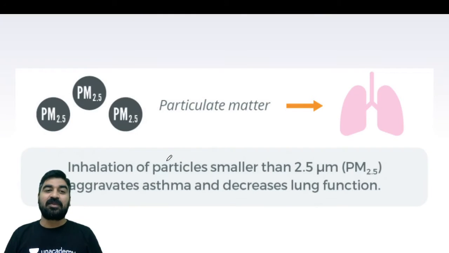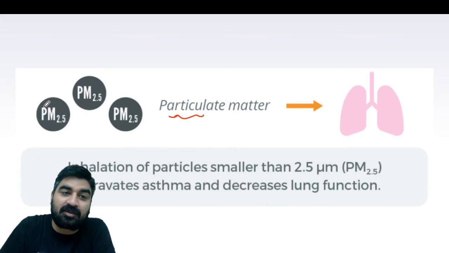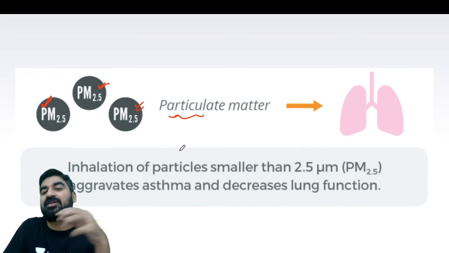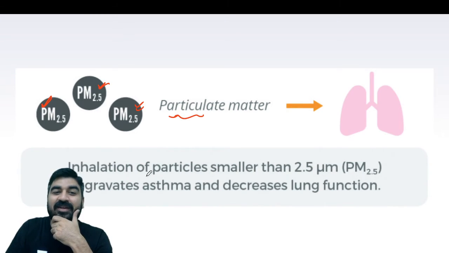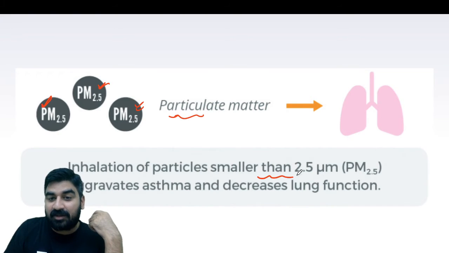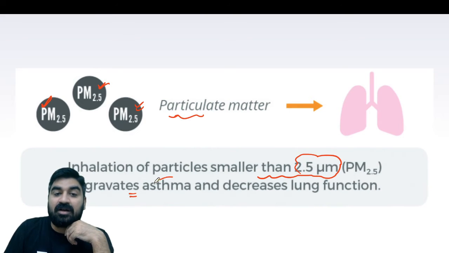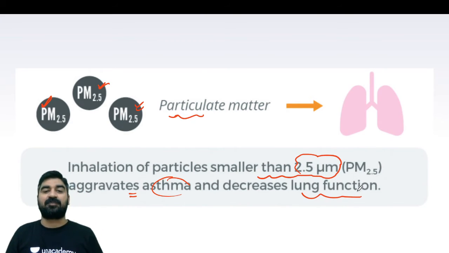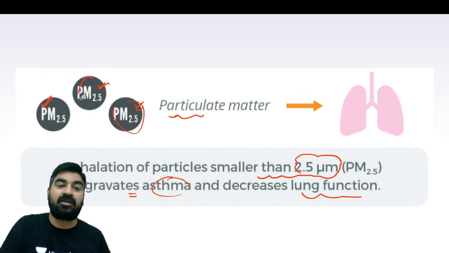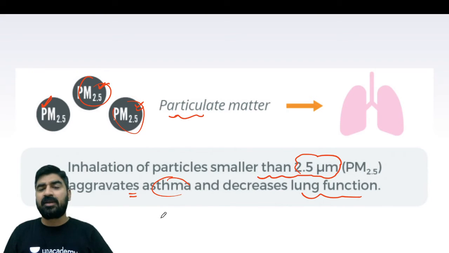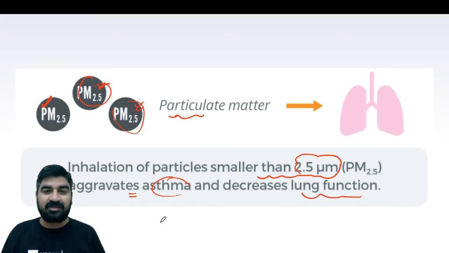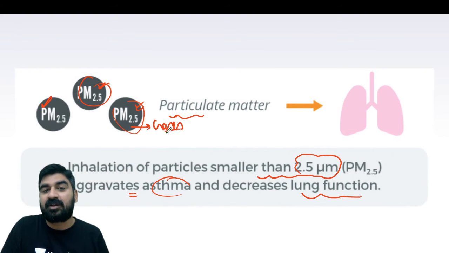Then guys, let's move. So we have particulate matter PM 2.5. What is this PM? Actually, this is something related to the size of the particle. Inhalation of particles smaller than 2.5 micrometer aggravates asthma and decreases lung function. So guys, these are the most dangerous particles. Why are these the most dangerous particles? Because particles larger than this can be easily filtered by the mask, but these are so small, they are like gases, though not exactly gases, because I told you that these are mainly solids.